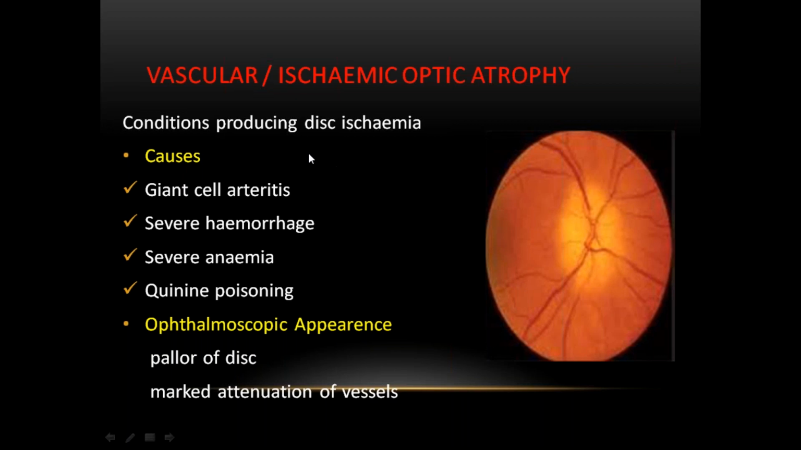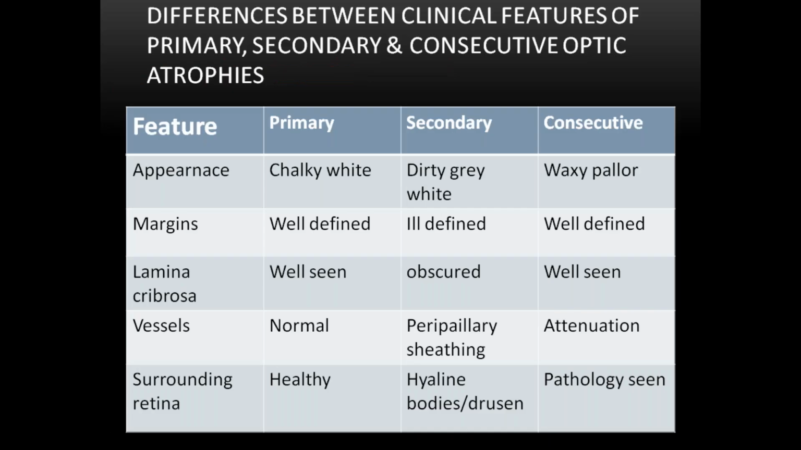Ischemic optic atrophy examples include giant cell arteritis, severe hemorrhage, severe anemia, quinine poisoning, waxy pallor of the disc, and marked attenuation of the vessels. See the waxy pallor of the disc and marked attenuation. Then vascular or ischemic atrophy. These are the differences between primary, secondary, and consecutive optic atrophy.